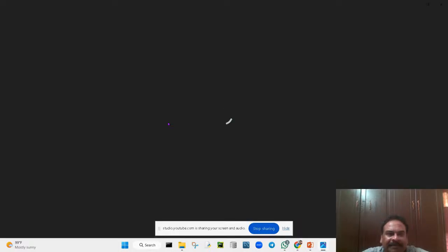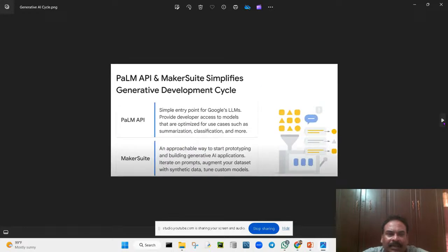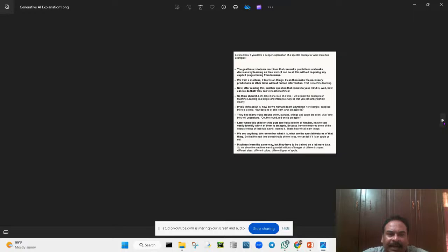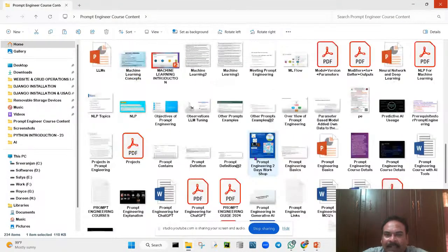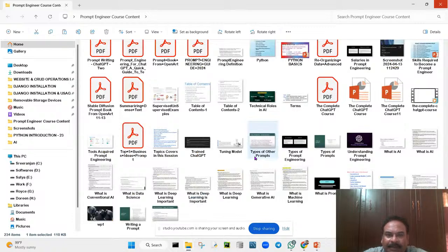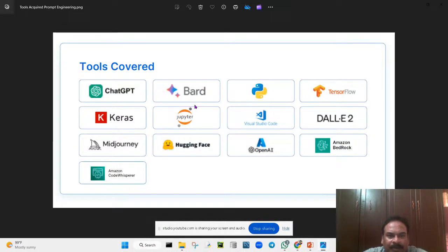You can see the definition here. Generative AI apps builder created by Generative AI builder. Okay, so all these things, these are the PaLM API MakerSuite. So generative AI for beginners, you can see that. So we will discuss all these things in our course in depth. Where is this course content? One second. Yeah, these are the tools you will be learning in our course, entire tools.